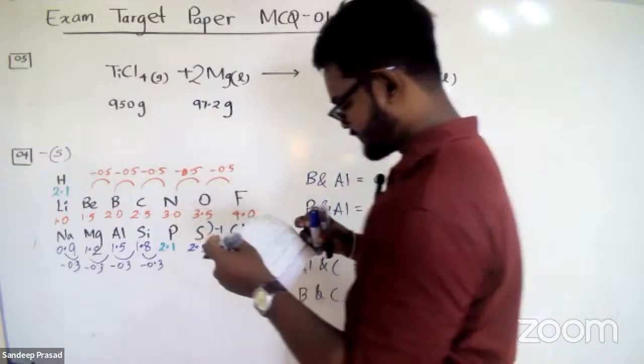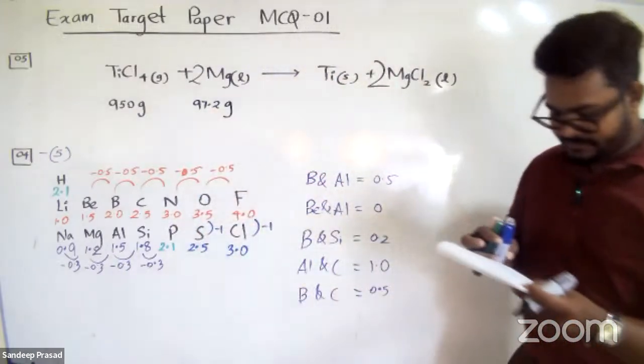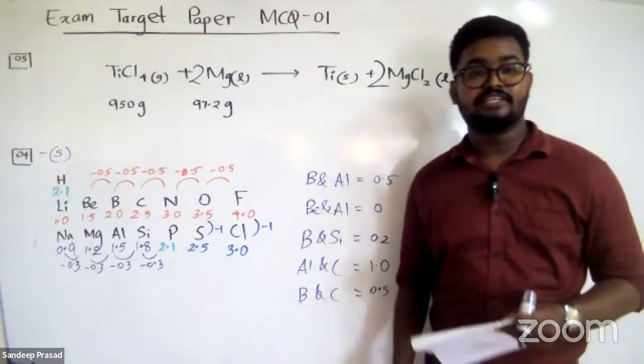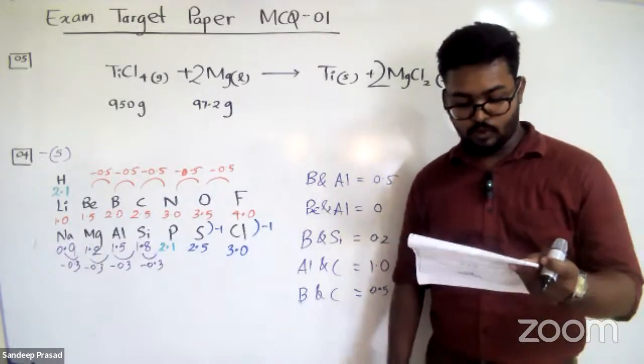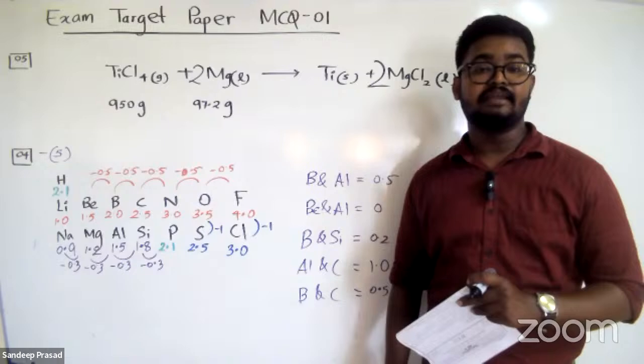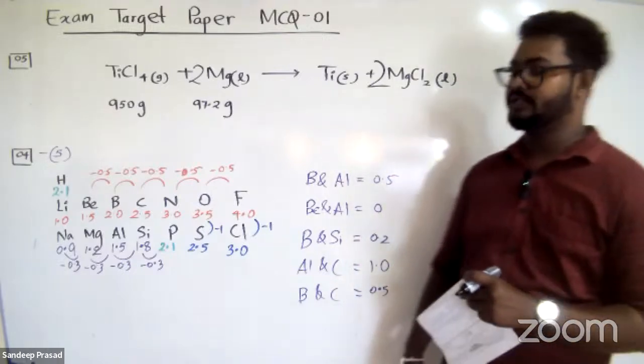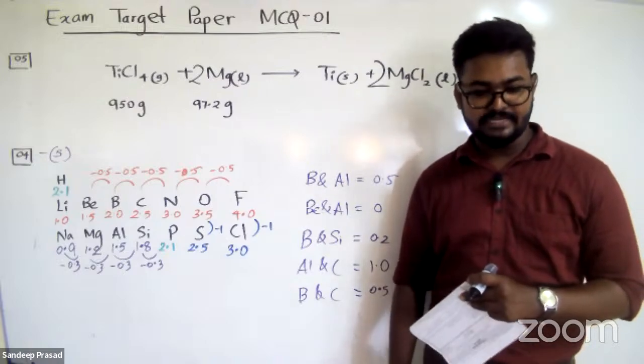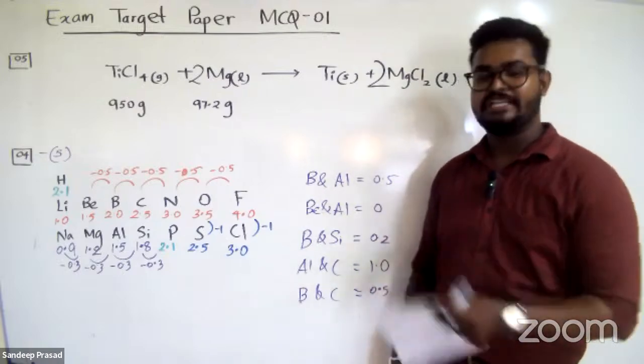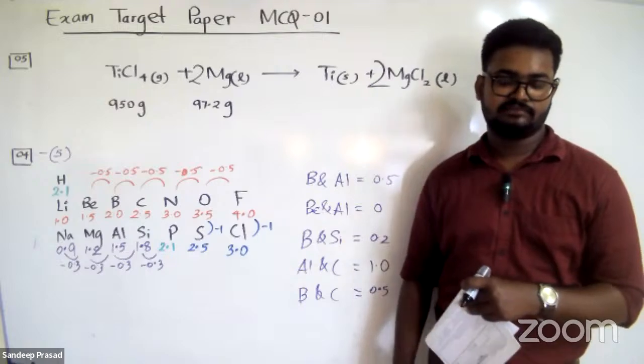So these are the masses. The reactant that is completely consumed is commonly referred to as the limiting reactant or limiting reagent. Can you remember? In chemical calculations, you learn limiting reagent or limiting reactant. So this question is based on the limiting reagent, right?